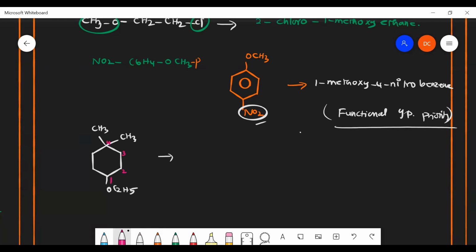Is it clear? So 1-ethoxy-4,4-dimethylcyclohexane. That's it. Okay, this is the nomenclature.